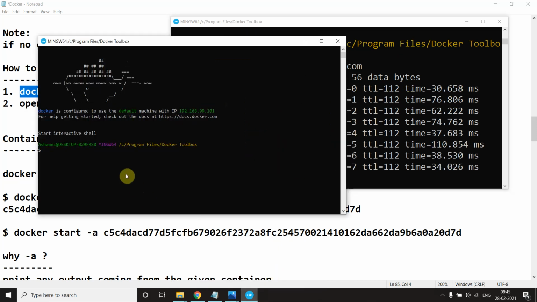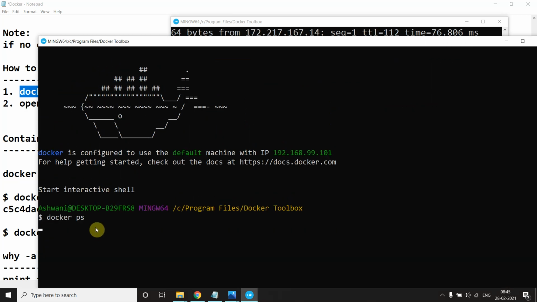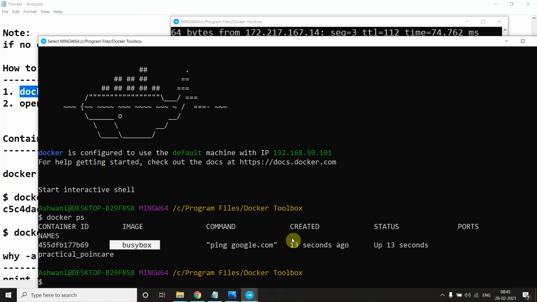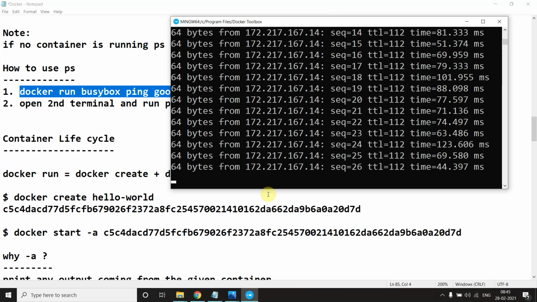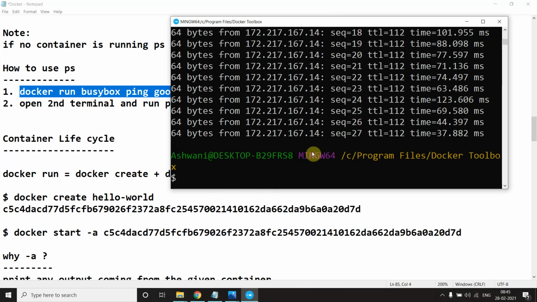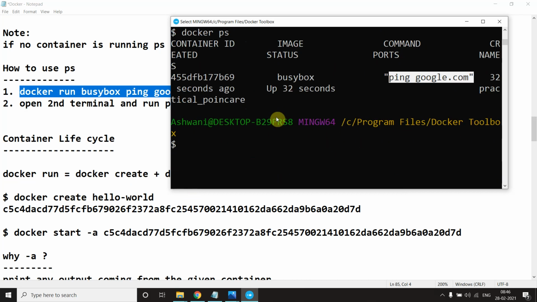So let me come here and now see docker ps. Now this is up and running, right? The ps command will show you only the processes which are running. As you see, this one is running in the background, so that's why it's showing here. Let me close this and stop this one. Now if you do docker ps, it shows that ping is still running. If you want to kill it, we will see that. What I did was just stop this terminal, because while doing Control C, I did not stop this container.